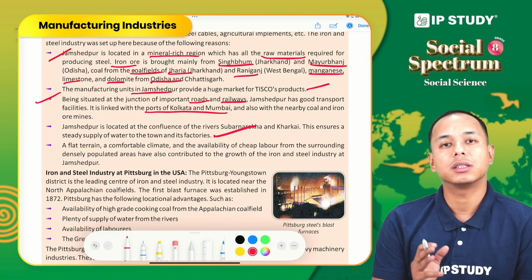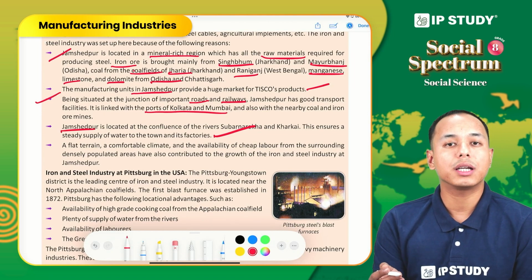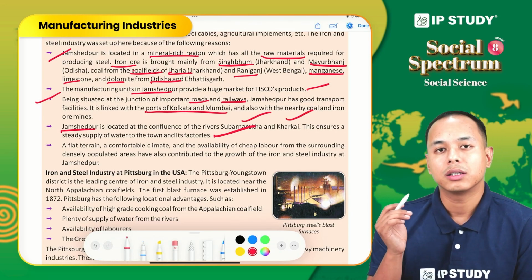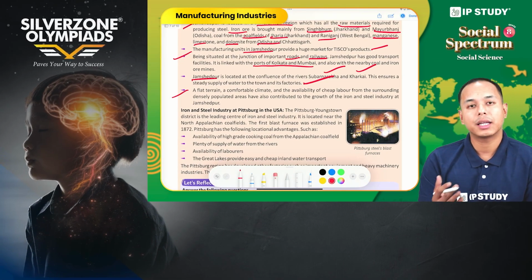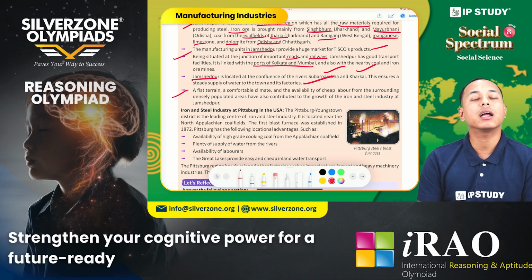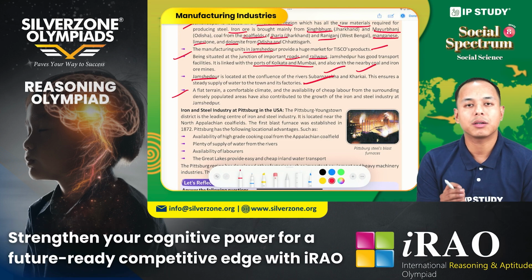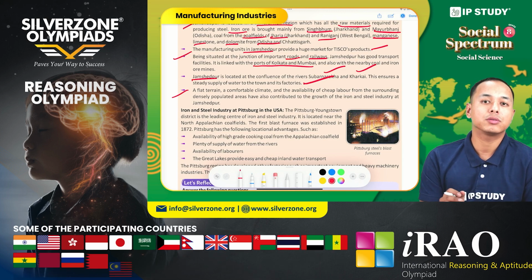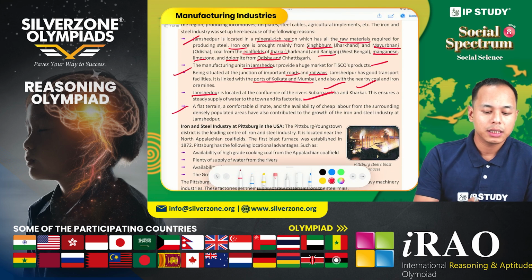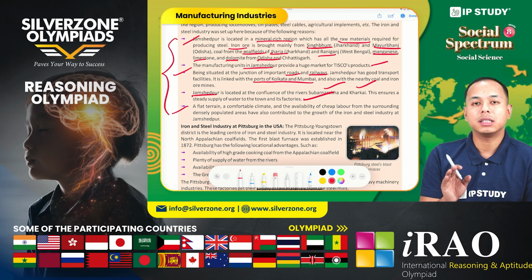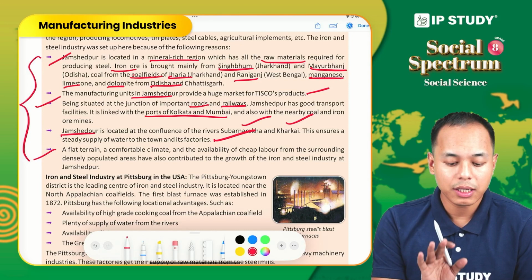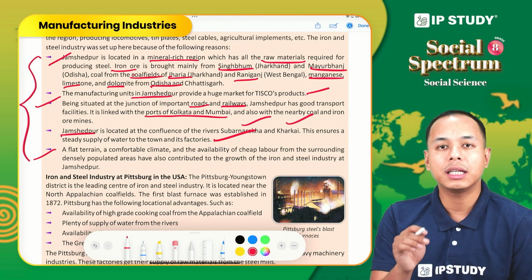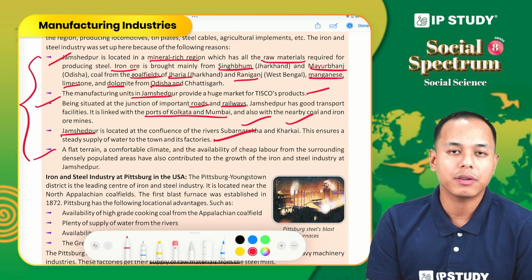Availability of water, because Jamshedpur is located at the confluence of two rivers, Subarnarekha and Kharkai. So this ensures supply of water. And lastly, terrain. It is located on flat terrain, meaning there is ample space for the setup of industry, and cheap labor is available from the nearby areas. So see, all the factors that we already discussed are shown here, and we can see how the different factors have in real life influenced the location of industry.